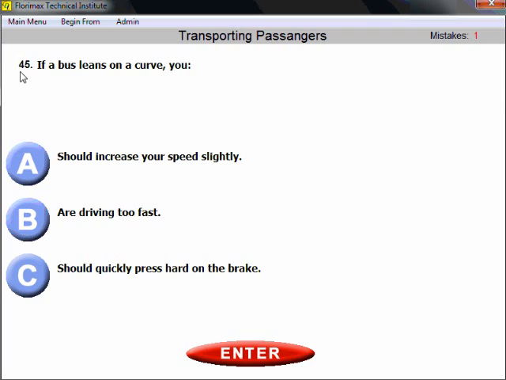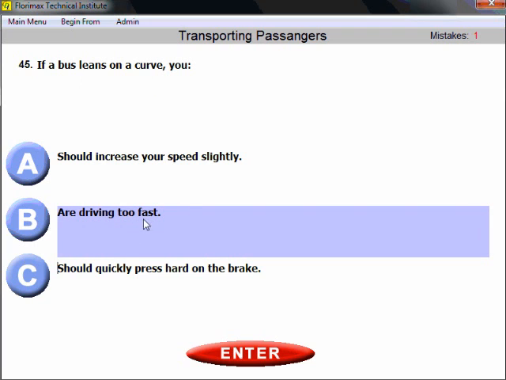Question number 45. If a bus leans on a curve, you're driving too fast. The question is opposite to the one we had like 4 or 5 questions before. If it leans on a curve, that means you drive too fast. That means you're at risk to roll over.